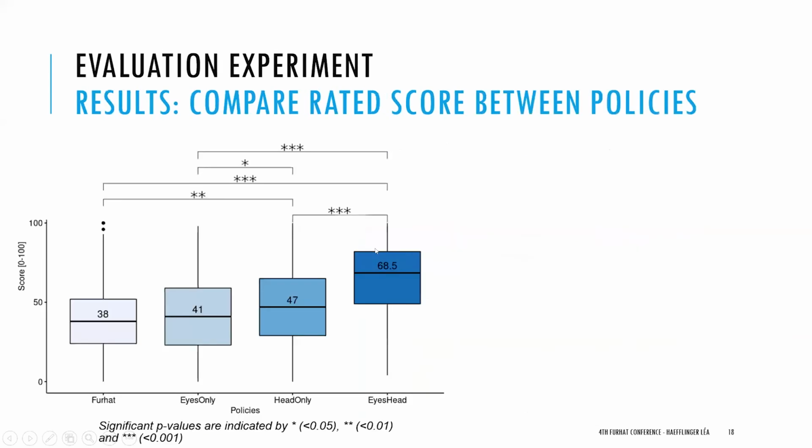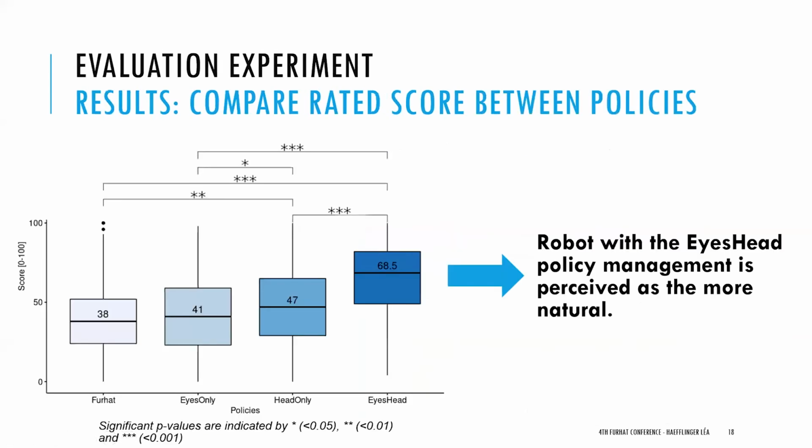For the results, clearly we can see that the eyes-head condition obtained the highest score. In second place is the head-only policy, but with a smaller difference. And surprisingly, the Furhat policy that takes into account head and eyes movement didn't obtain a really good result, but maybe it's just due to our interaction context because we are in multi-party.